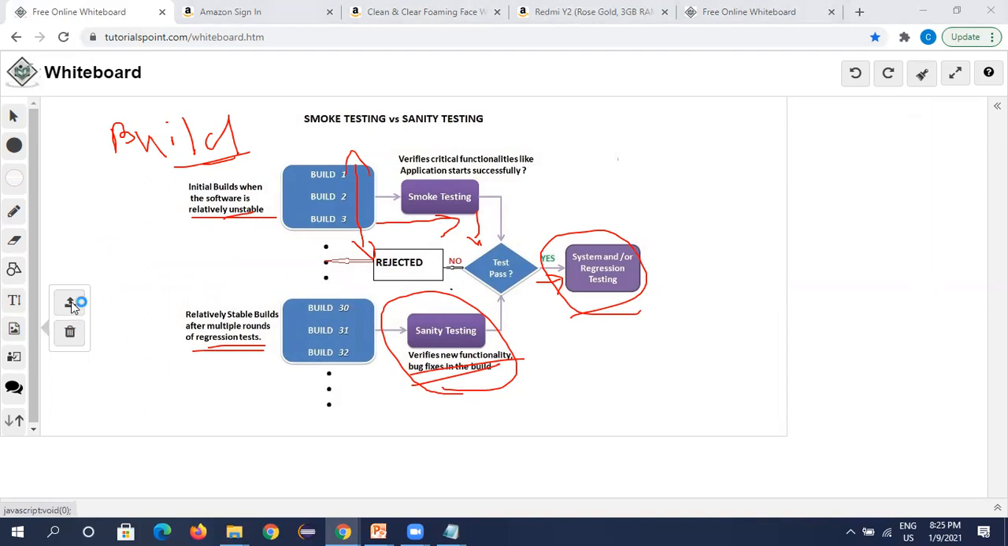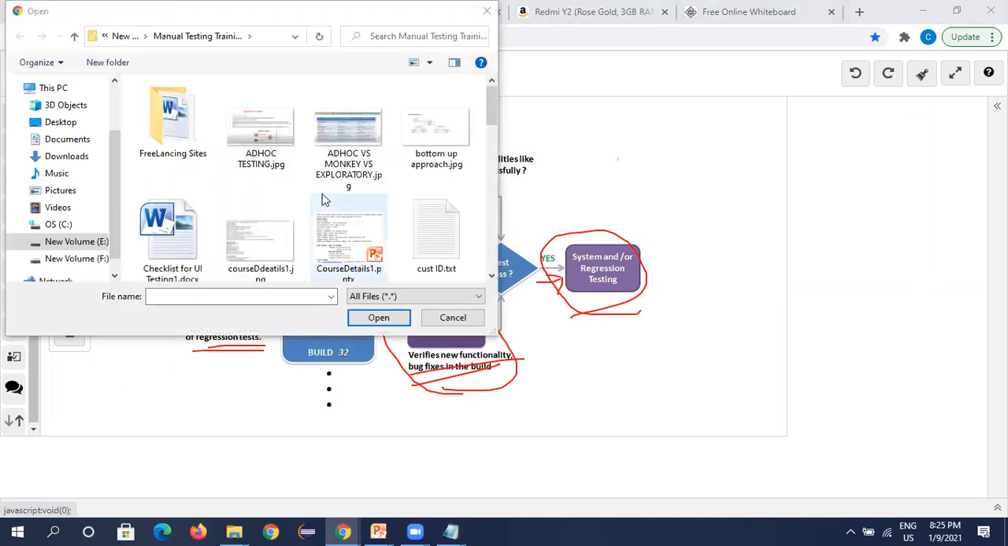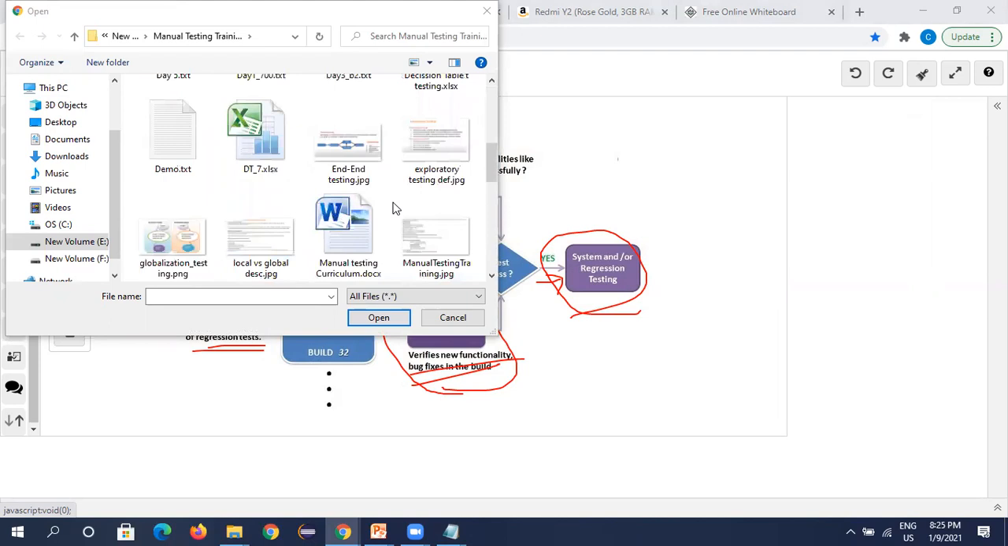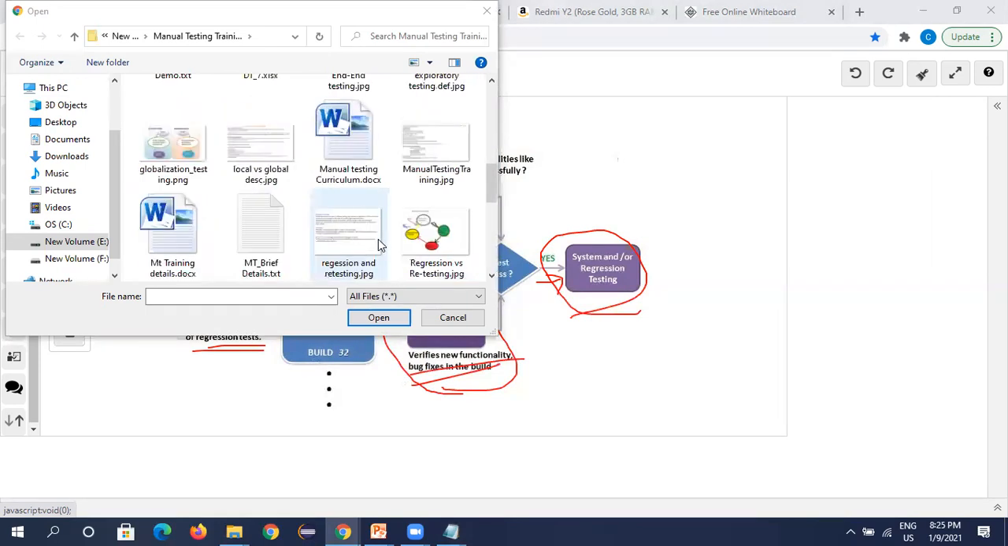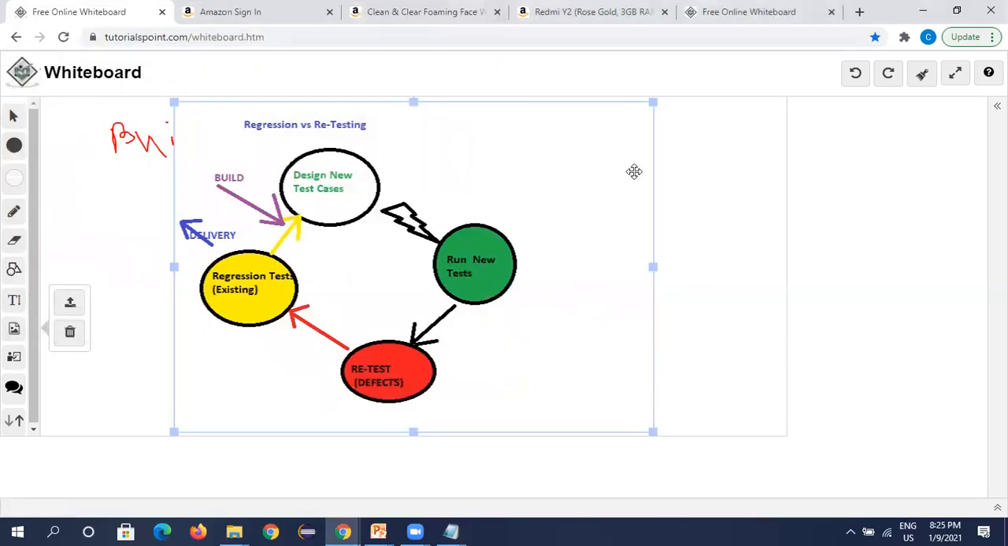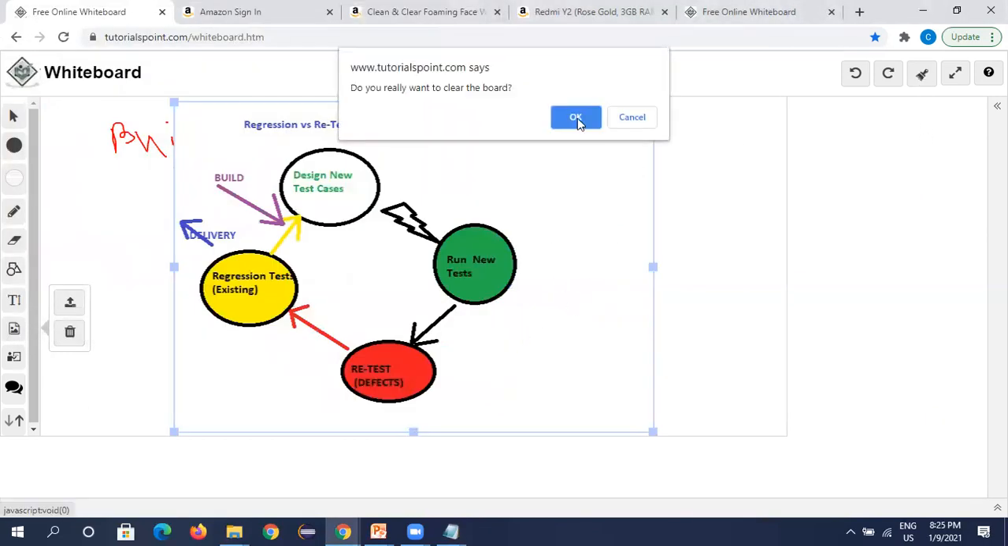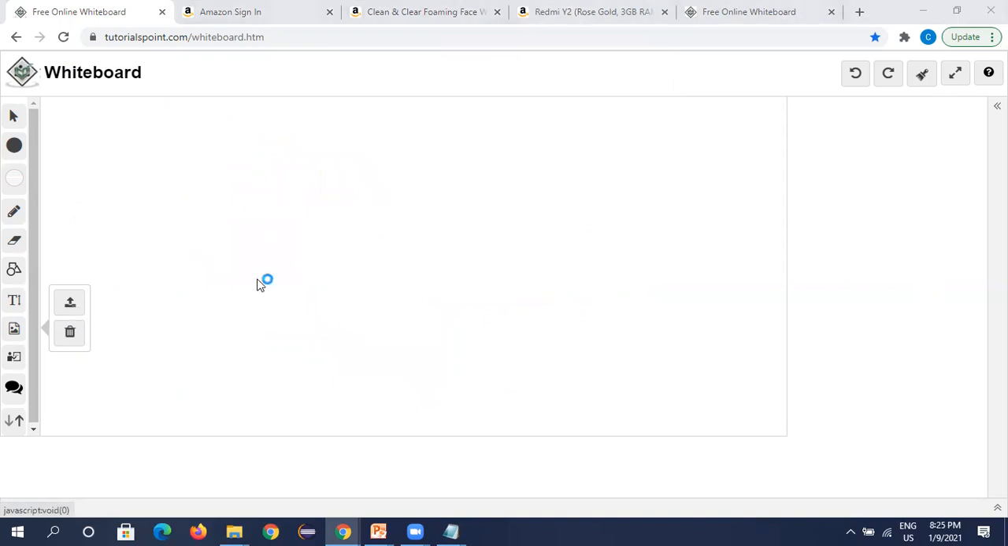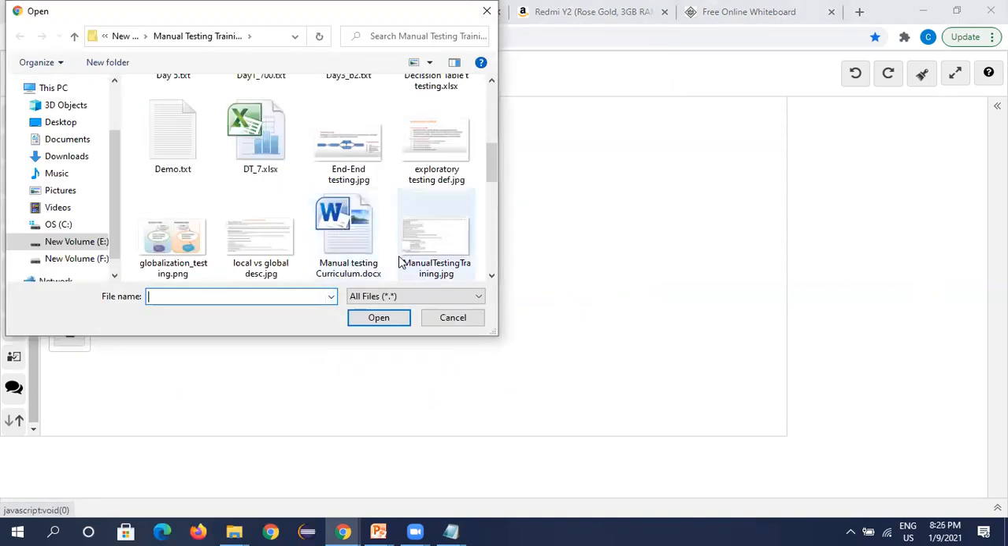Okay, next. Next we go for regression testing versus retesting.